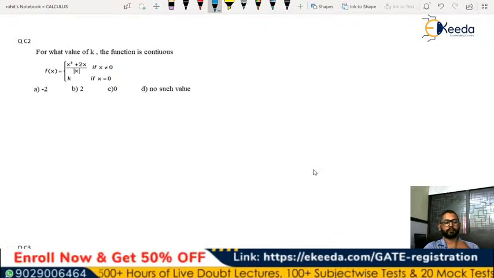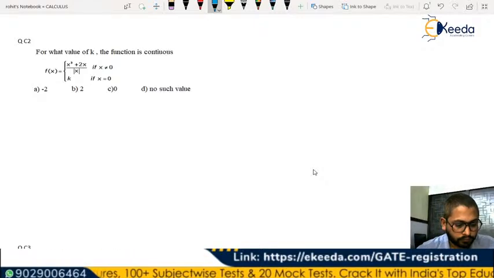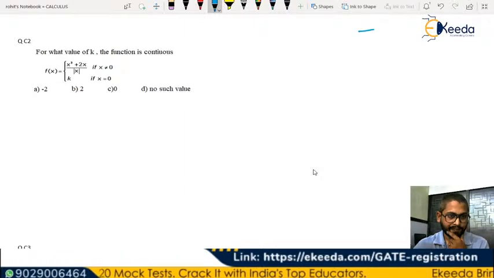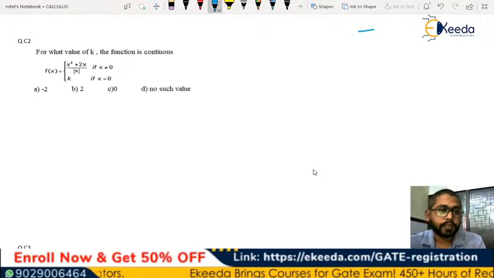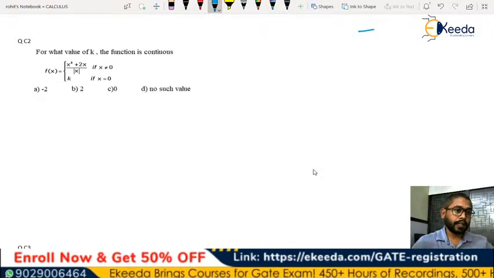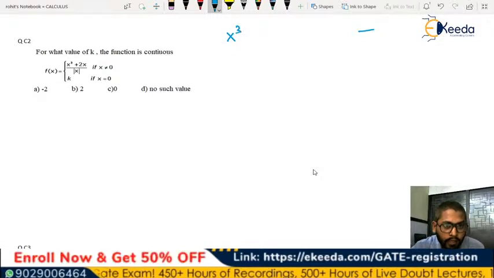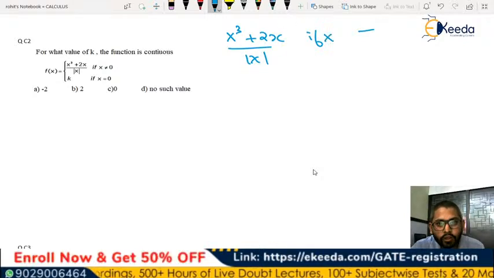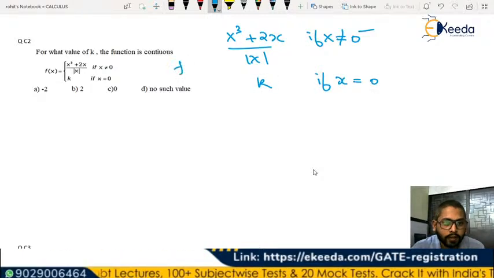Let's try this. For what value of k is the function continuous? We have to see that this function is continuous. If it is not clearly visible, I'm writing it for you. x cube plus 2x divided by mod x if x is not equal to 0, and it is k if x is equal to 0. This is your function.